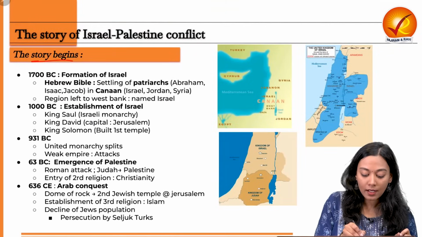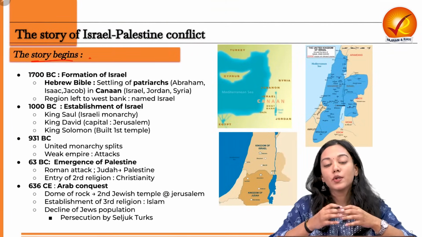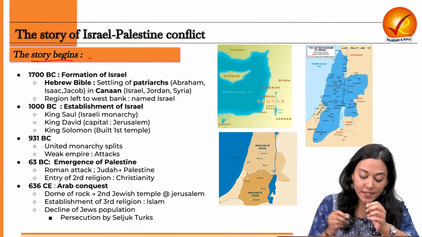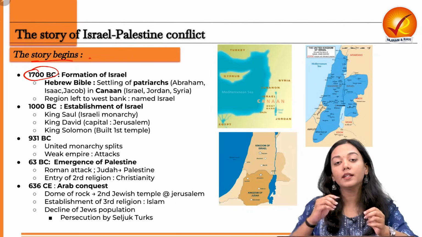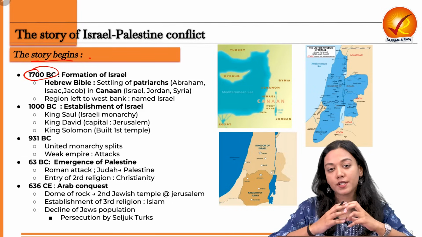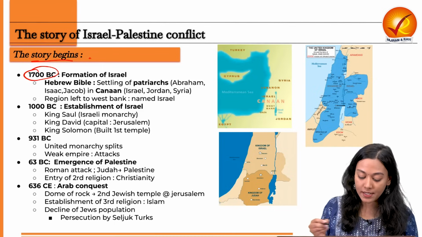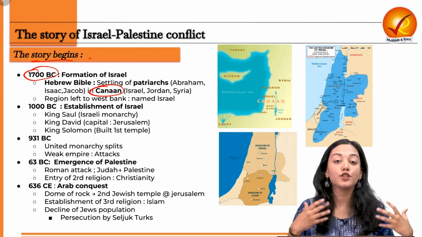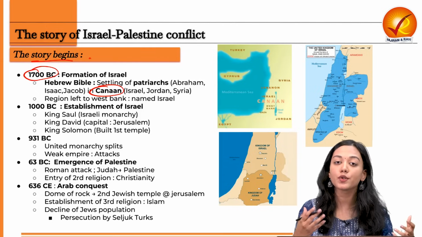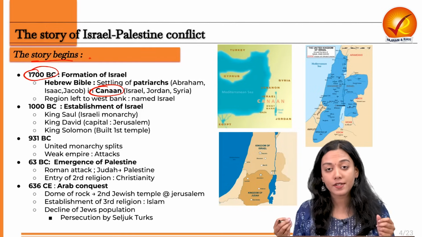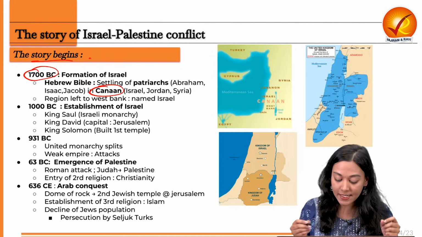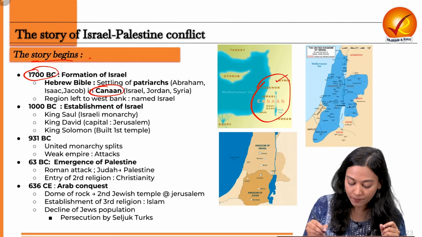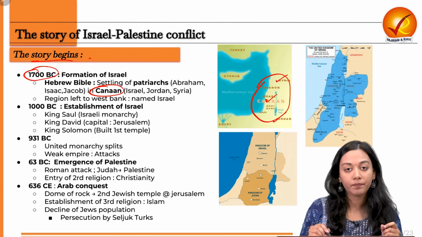Now, the story begins. Let me take you back to some 3,000 years ago, the time of 1700 BC. Here takes place the formation of Israel for the first time. How? There is a land of Canaan that is considered a holy place for Judaism. Why? Because the forefathers or patriarchs of Judaism started settling in this land of Canaan. Canaan consisted of the area of Syria, Israel, and Jordan.